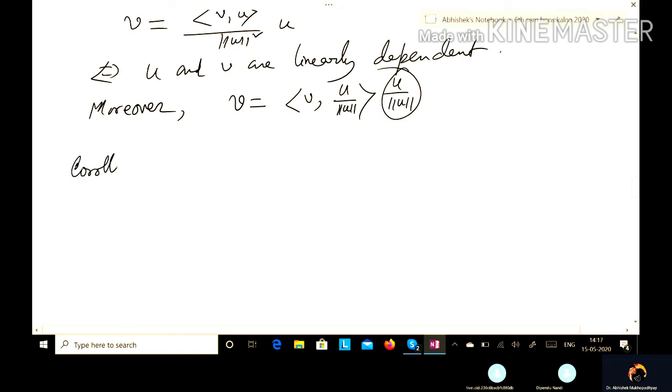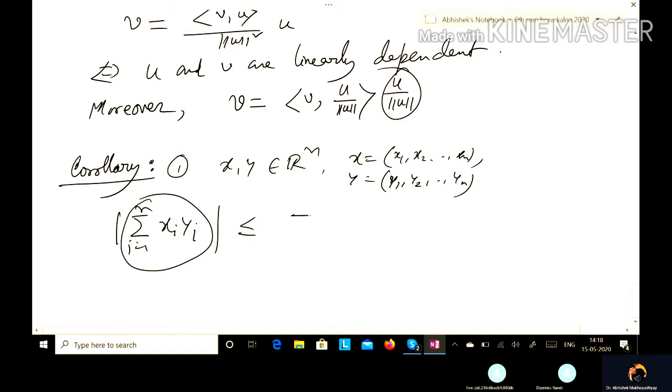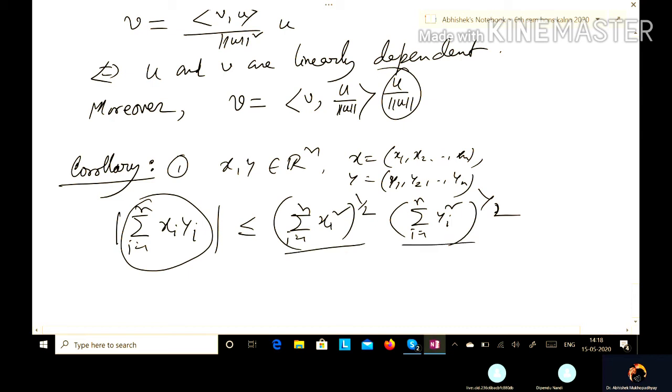Now, if we look at the basic inner product space, that is Rn, and consider two vectors x and y in Rn with coordinates x1, x2, ..., xn and y1, y2, ..., yn, then the Cauchy-Schwarz inequality becomes: the summation of xi yi, i equal to 1 to n, because this is the inner product of x and y, is less or equal to the summation of xi square, i equal to 1 to n, to the power half, times the summation of yi square, i equal to 1 to n, to the power half, because this is the length of the vector in Rn.